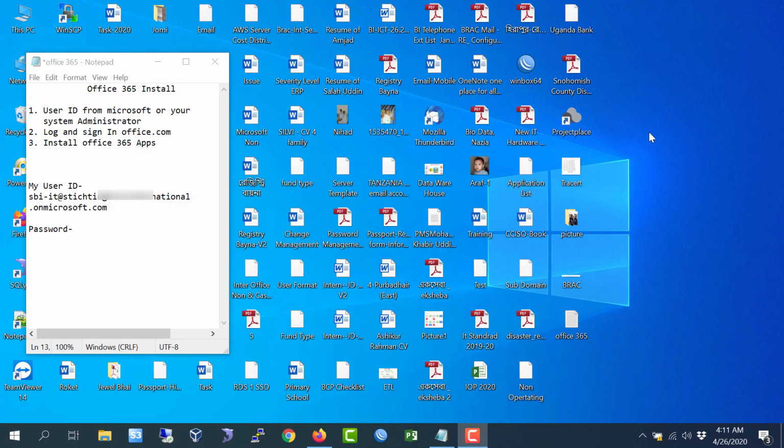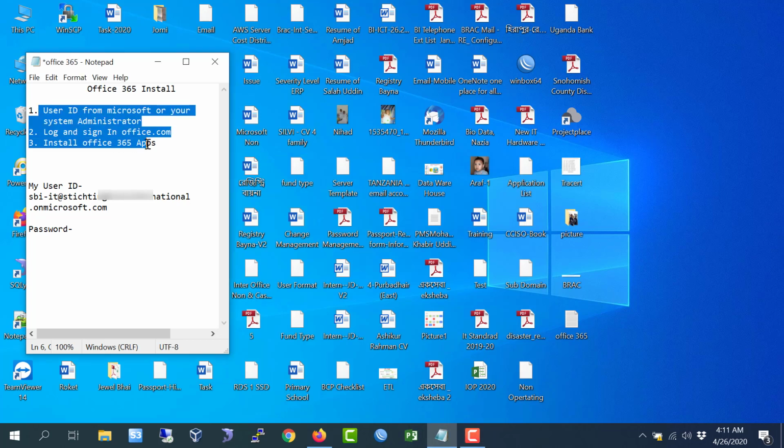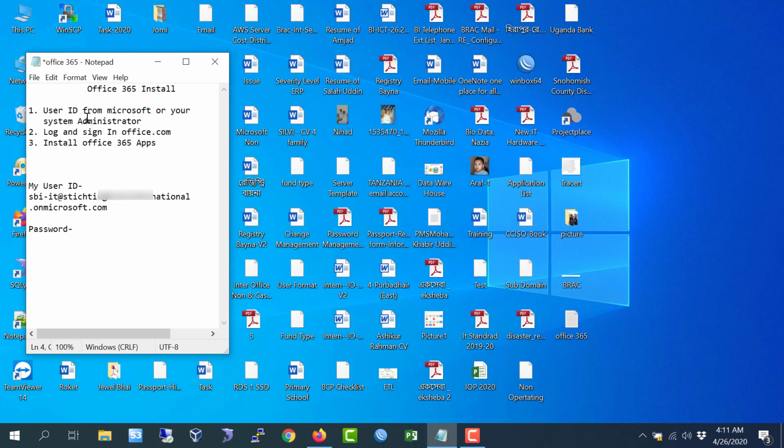Now I am going to install Office 365. Before going to install, we have to follow only 3 steps. Number 1, user ID. Basically, you will get the user ID from Microsoft or your system administrator. Number 2, log and sign in office.com. And number 3, install Office 365.